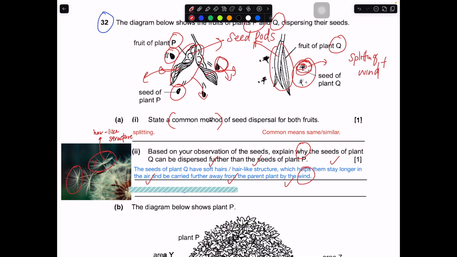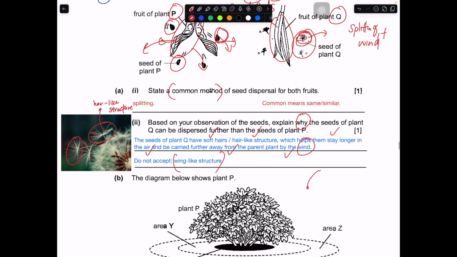Do not accept what cannot be accepted. If you tell me wing-like structure, because over here you don't really see wing-like structure. Fruit seeds with wing-like structure should look something like this. So this will be the wing-like structures. Then you can say they have wing-like structures, which help them to stay longer in the air, to be carried further away from the parent plant by wind. But you don't see that, so you cannot say these are wing-like structures. In this case, the more appropriate answer will be hair-like structures or soft hair.